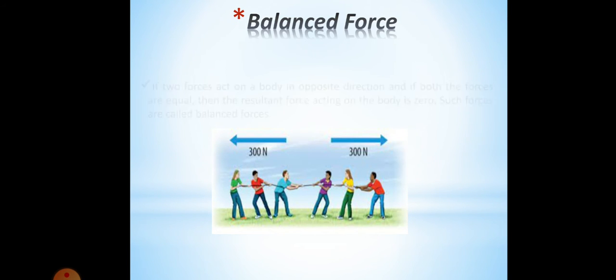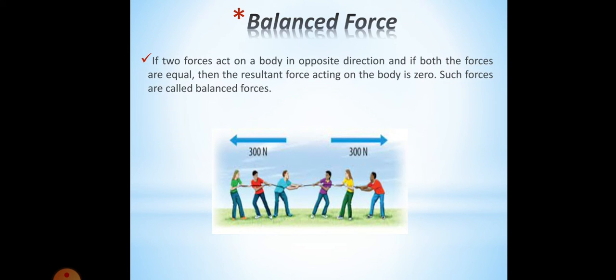So what is balanced force? If two forces act on a body in opposite direction, and if both the forces are equal, then the resultant force acting on the body is zero. Such forces are called balanced force. So if there are two forces acting on a body in opposite direction, and both the forces are equal, then the body will not move, and such forces are called balanced force.